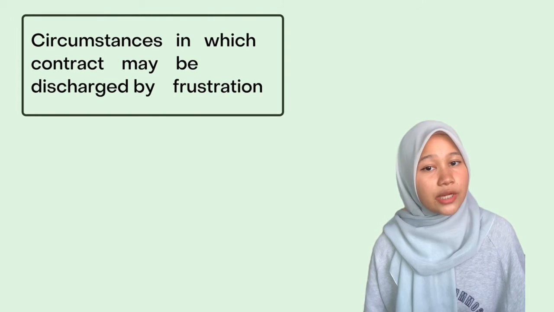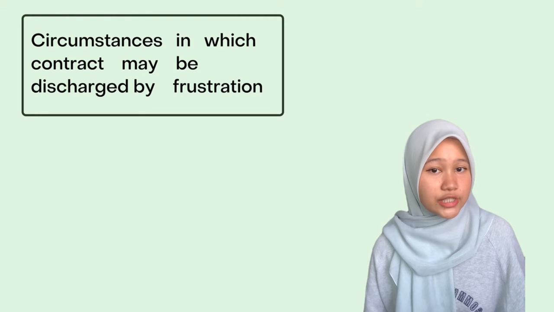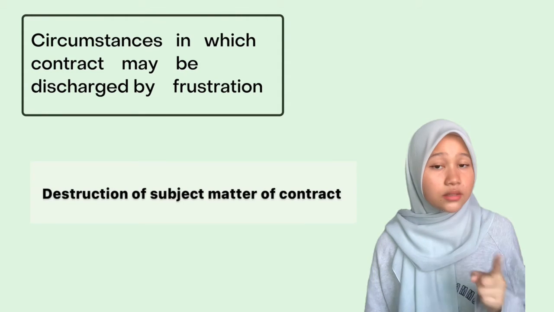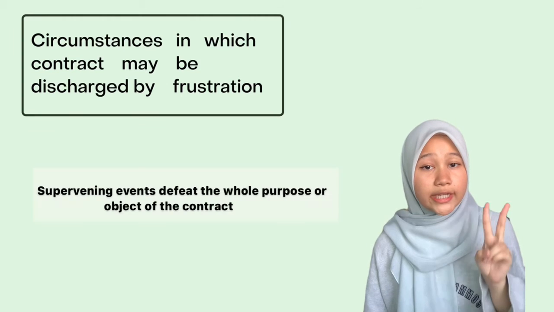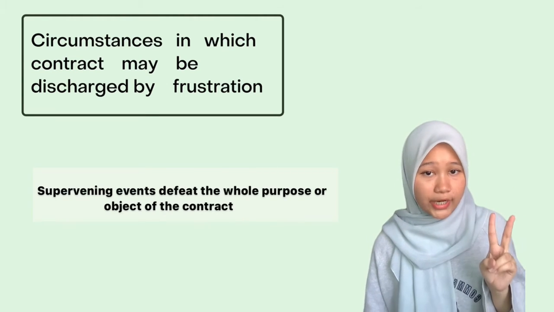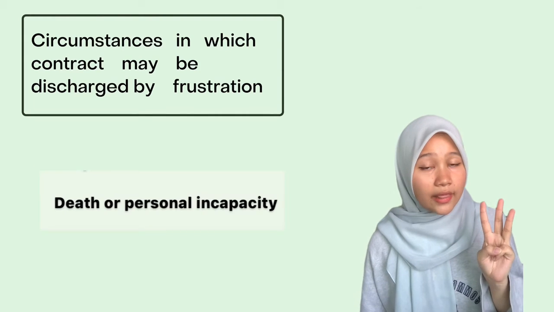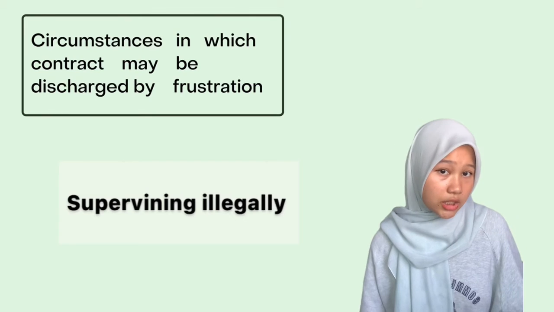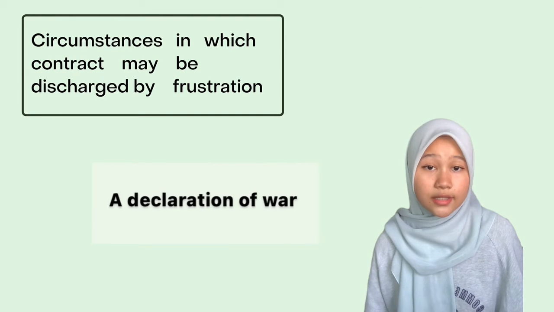Circumstances in which a contract may be discharged by frustration. Number 1, destruction of the subject matter of the contract. Number 2, a supervening event that defeats the whole purpose or object of the contract. Number 3, death or personal incapacity. Number 4, supervening illegality. And the last one, a declaration of war.